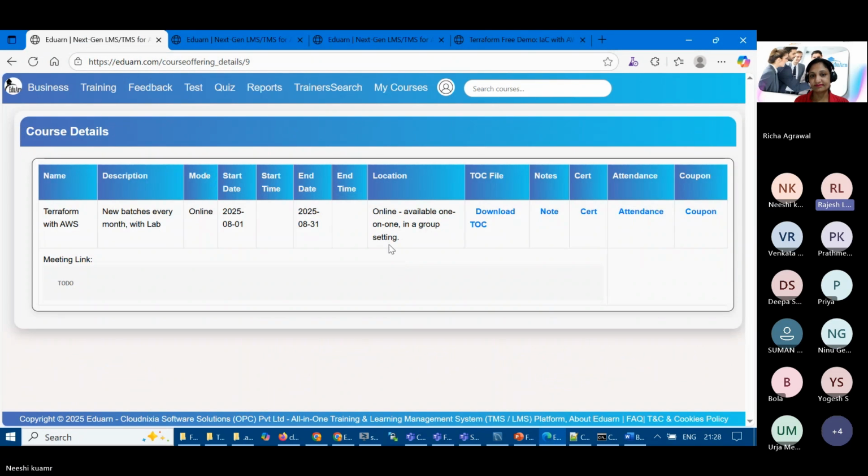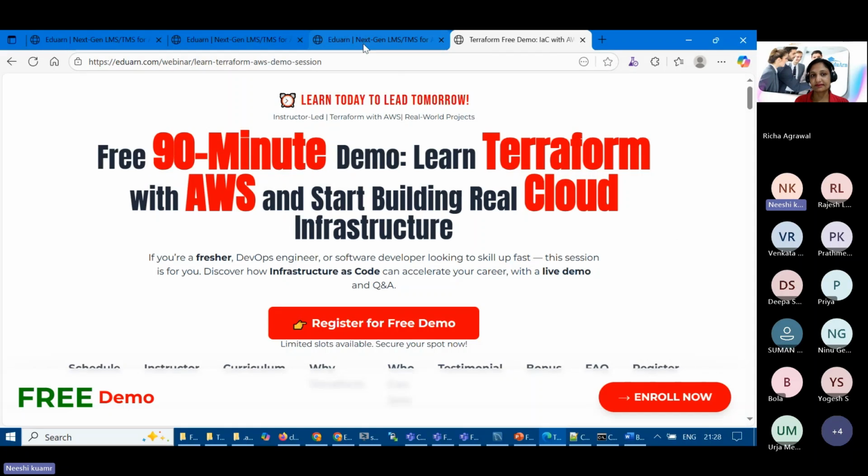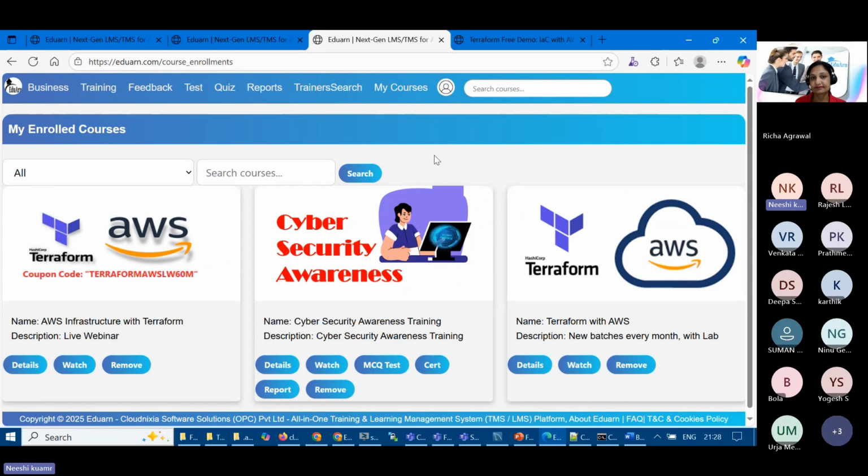What is the course duration, and when does it start and when does it end? Okay, so there are two options. We have weekday and weekend options also. So we are flexible. Morning sessions and evening sessions are also available. Sometimes some people say they are okay with 4 hours on the weekend, then we'll go with the weekend also.